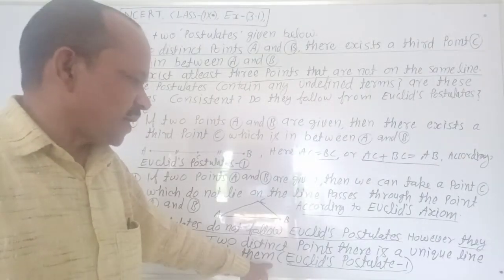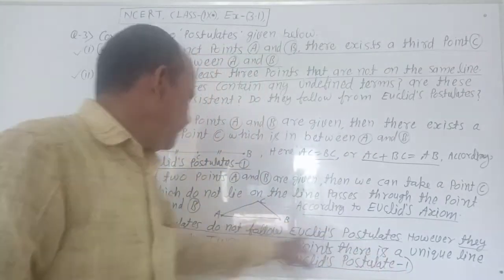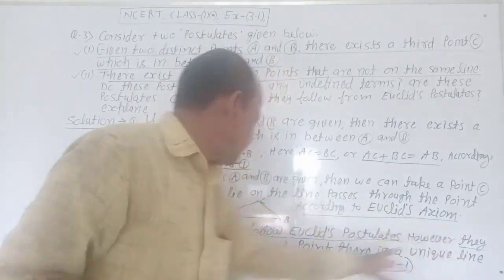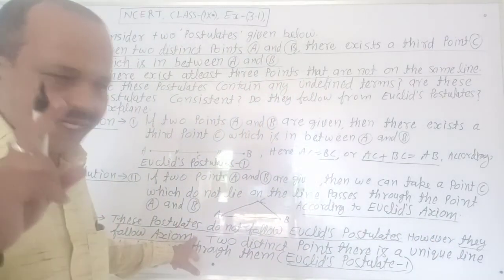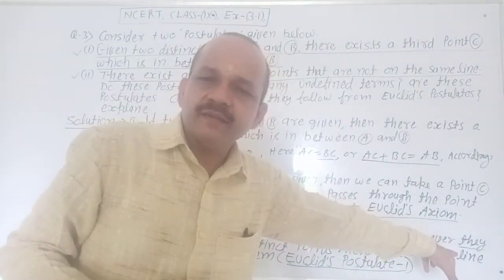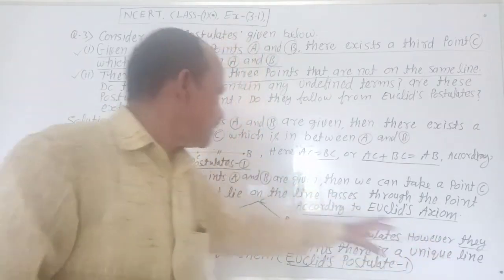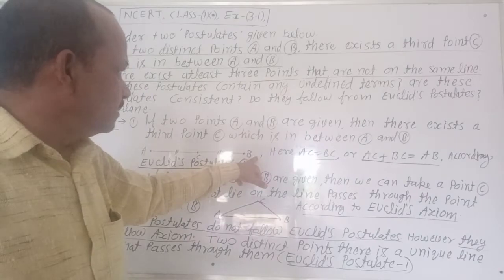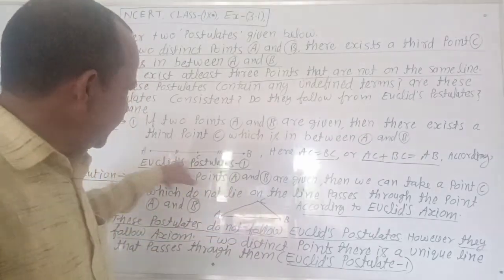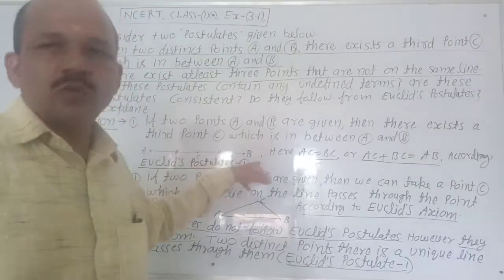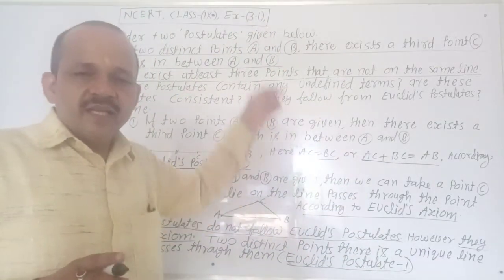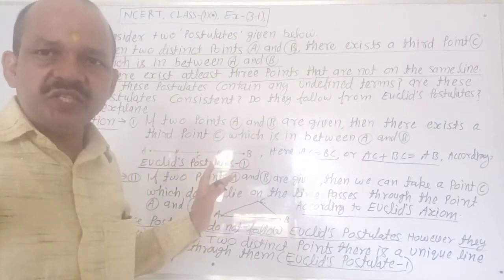That passes through them. Euclid's postulate 1. Here, these postulates do not follow Euclid's postulates. However, they follow an axiom. Clear? For 2 distinct points there is a unique line. Here, distinct points A and B have a unique line that passes through them accordingly. Clear? No confusion about it. It is very easy. It is clear? No confusion about it? Very good.